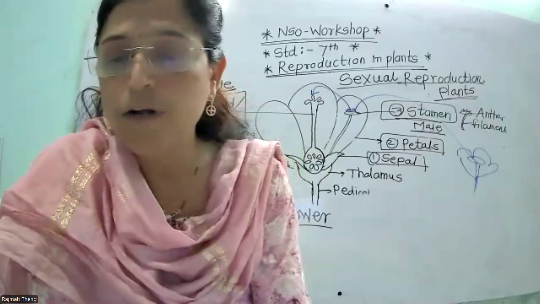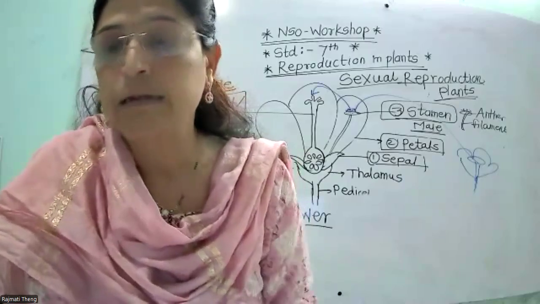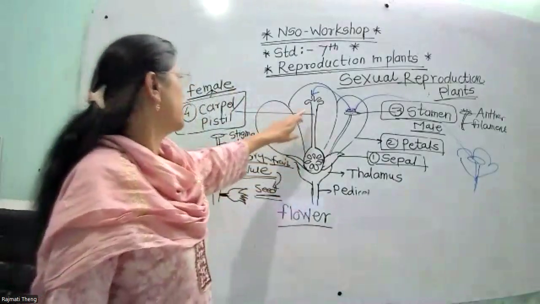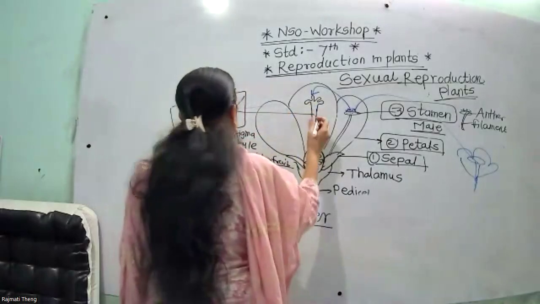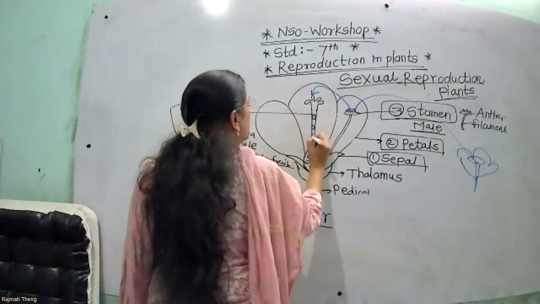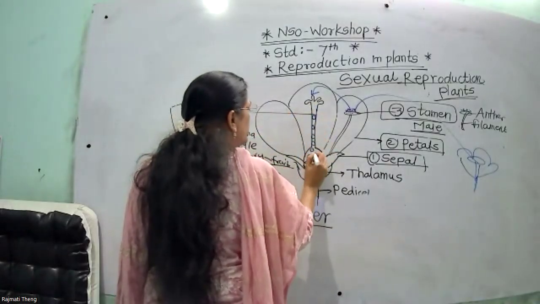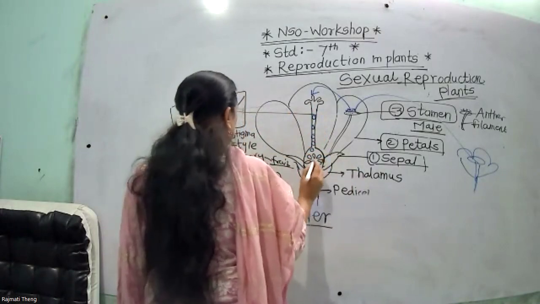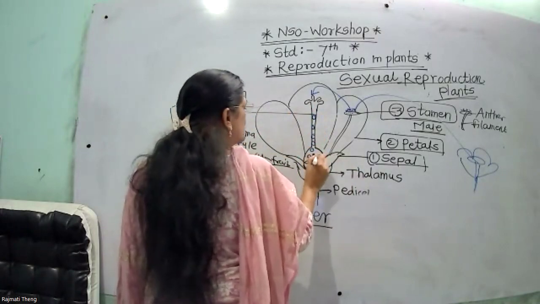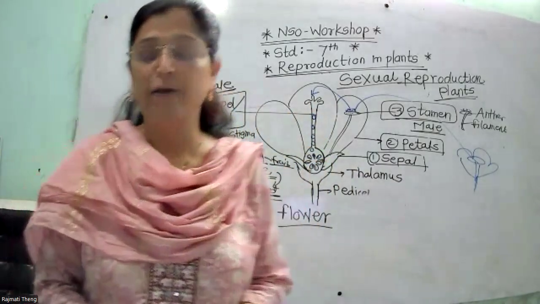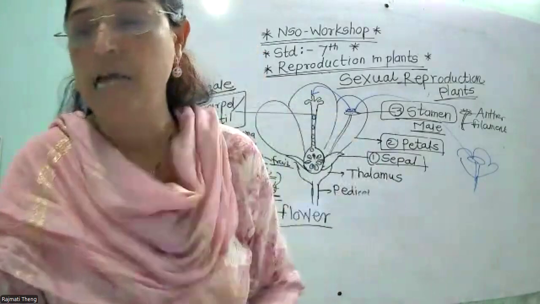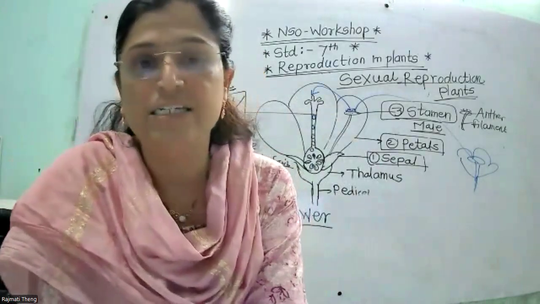After pollination, where do the pollen grains come? On the stigma. Then the pollen grain comes into the style. Then this pollen grain combines with the ovules. So the union of male and female gamete takes place, and that is called fertilization.